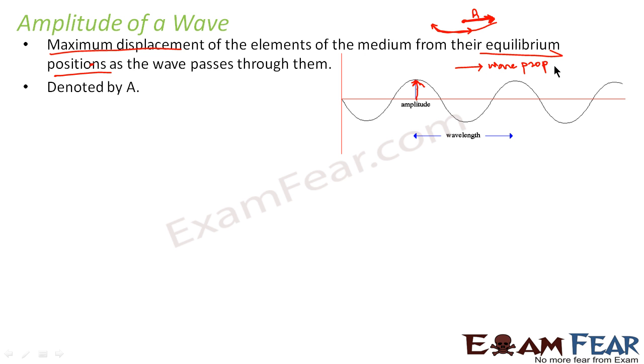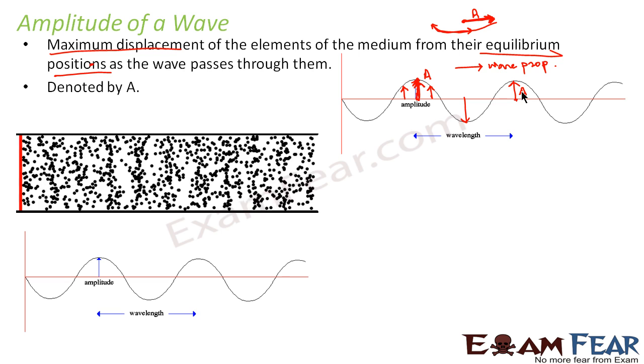Wave propagation is taking place along this axis, but the particles of the medium are moving along the y-axis. That is, the particles are moving up and down. So when the particles are moving up, what is the maximum displacement that the particle possesses? That is nothing but this. This is nothing but amplitude A. Even in the reverse direction, that is the maximum amplitude. So in case of a transverse wave, the distance from this origin or baseline to the peak represents the amplitude of the wave.